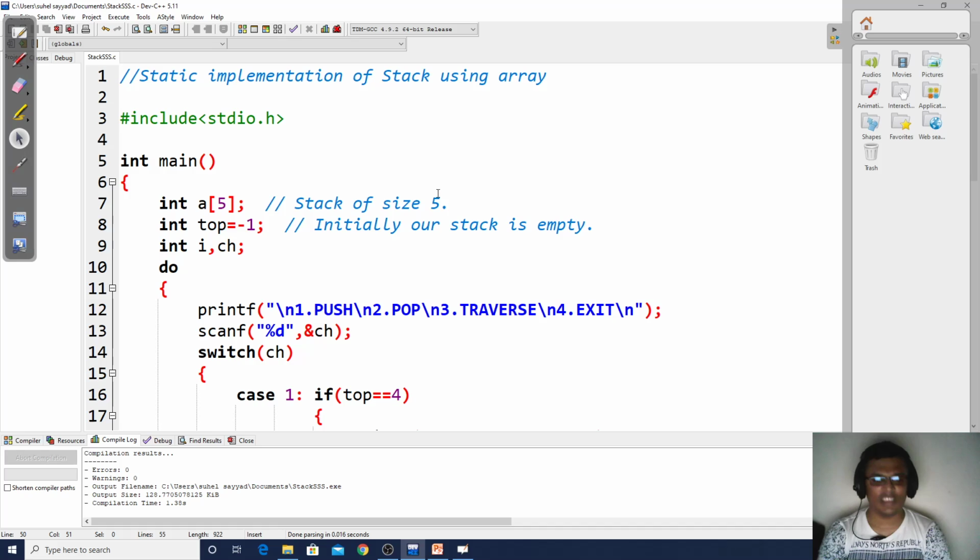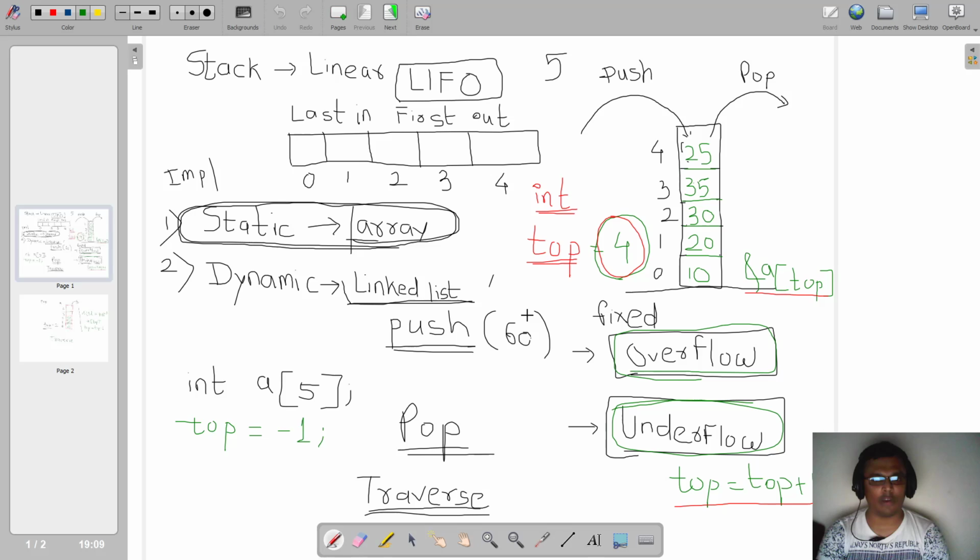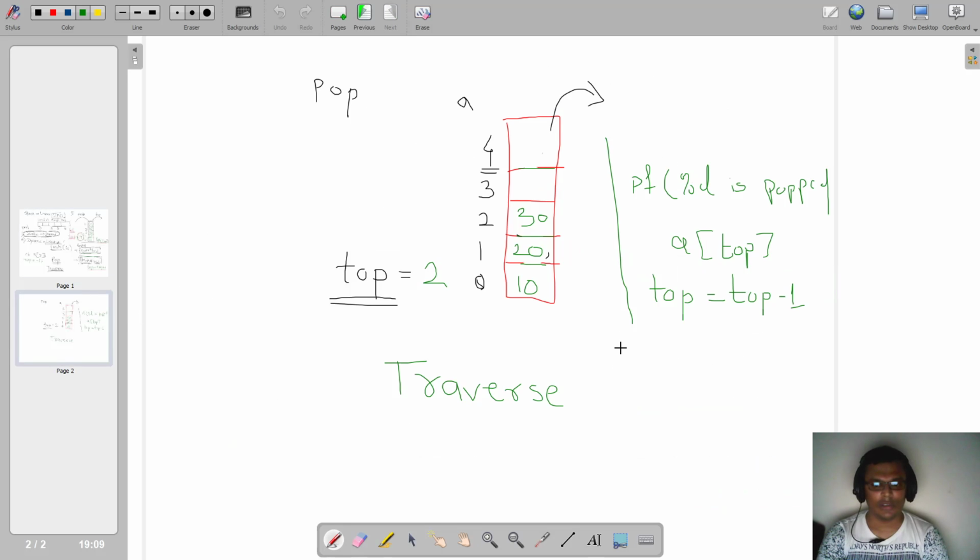Okay. So this stack basically can be used for a variety of applications. So what kind of applications can we use it for? The first application of stack I would say is reversal of a string. What is the first application of stack? It is reversal of a string.